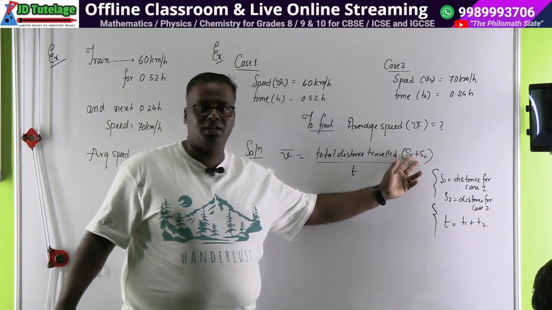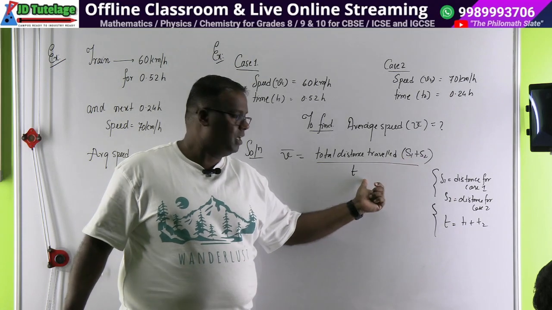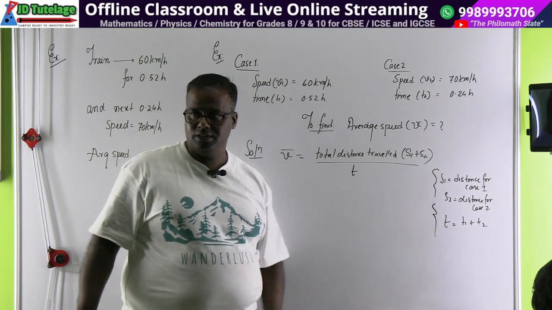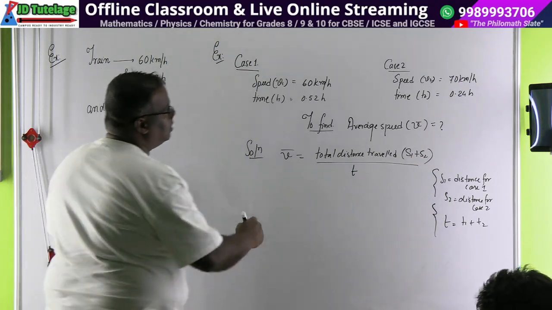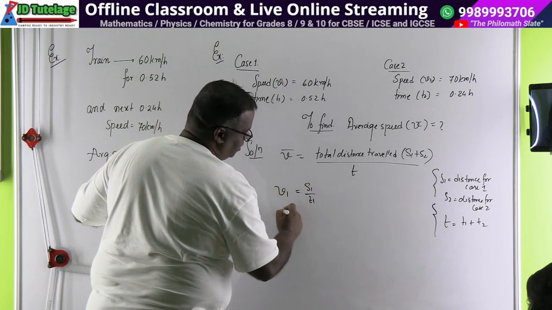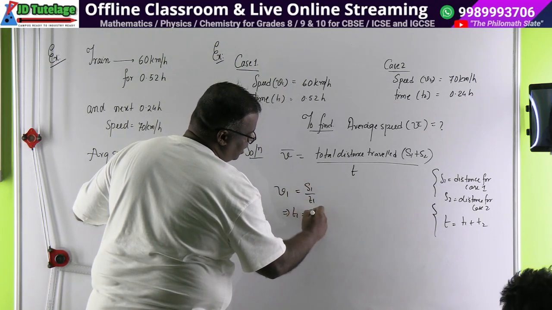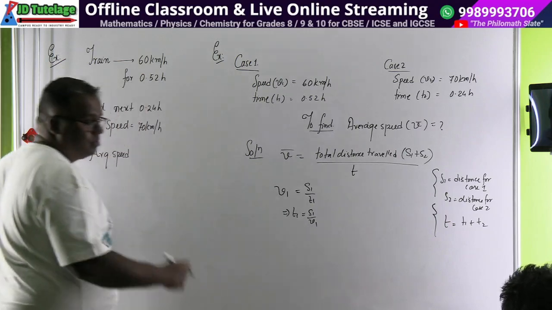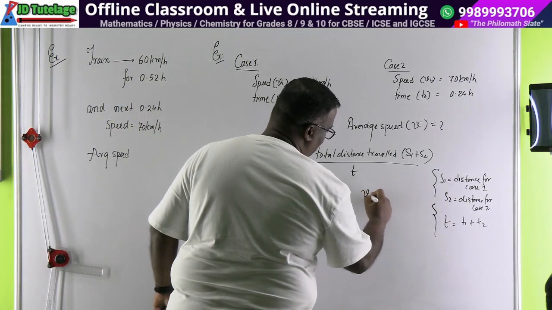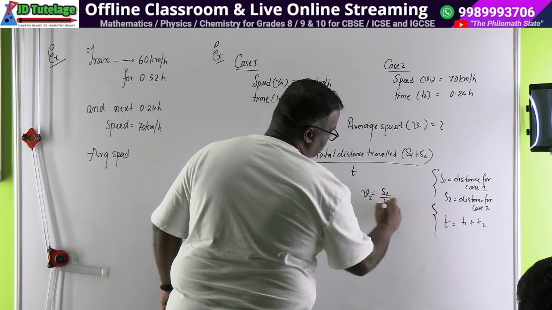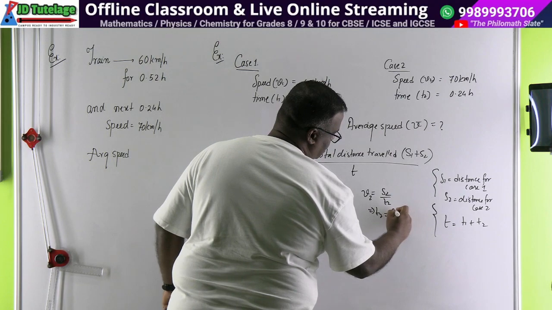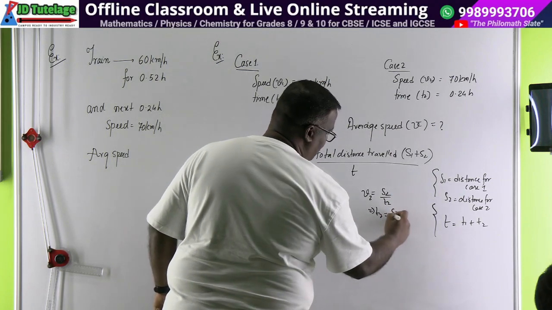We don't know this, we know this. Now let us find them. V1 will be equal to S1 by T1, and T1 is equal to S1 by V1. Agreed? And similarly V2 will be equal to S2 by T2, or T2 is equal to S2 by V2.